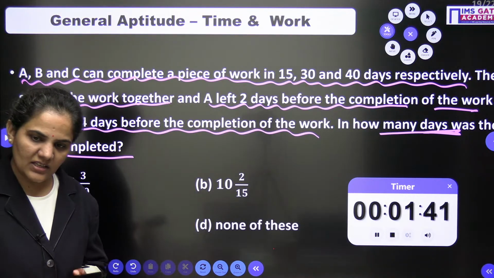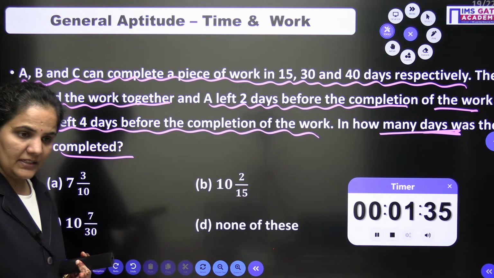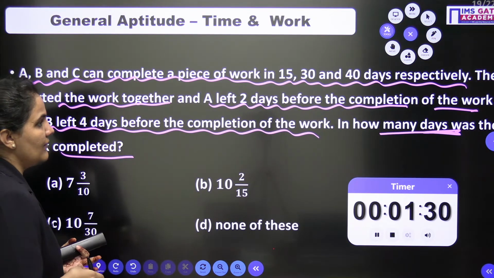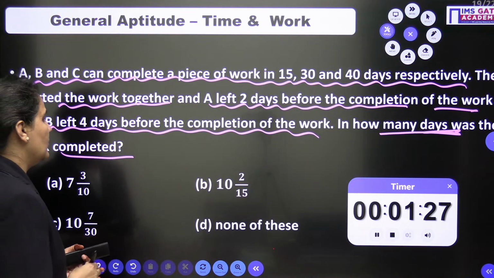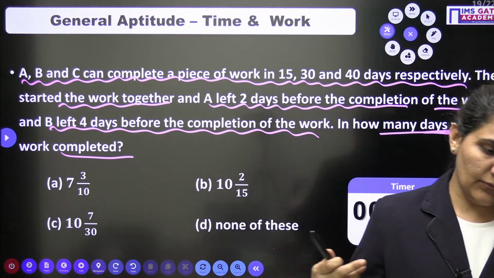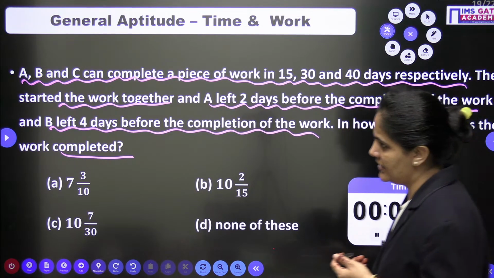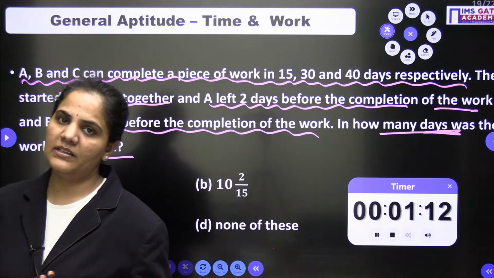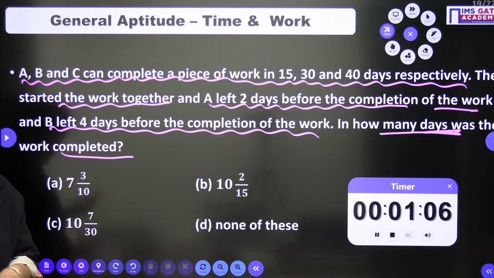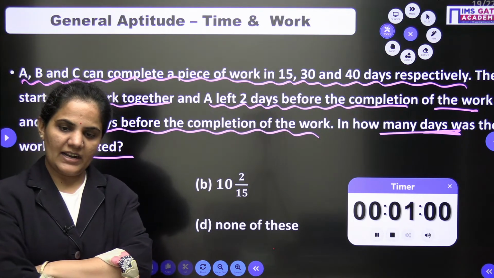A, B and C, the three things are given to us. They can complete their work in respectively 15, 30 and 40 days. They started their work together. A left the work 2 days before the completion of work, and B left 4 days before completion of work. So overall, how many days will it take to complete the work? Go for it, guys.